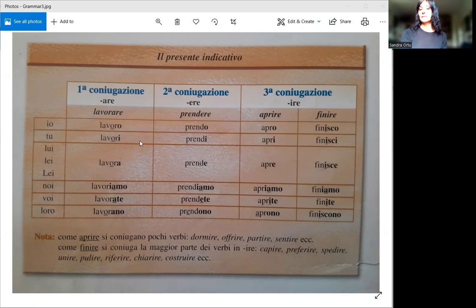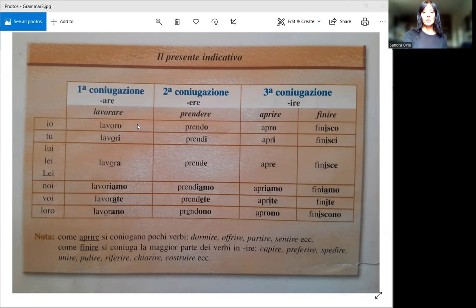However, all the other ones, I, you, we, they, don't change. It's all I work, you work, they work, we work. It's all the same. That's why in English you always need to use I, you, they. Otherwise, we won't know who we are talking about.